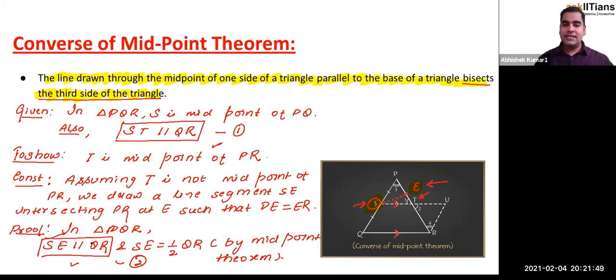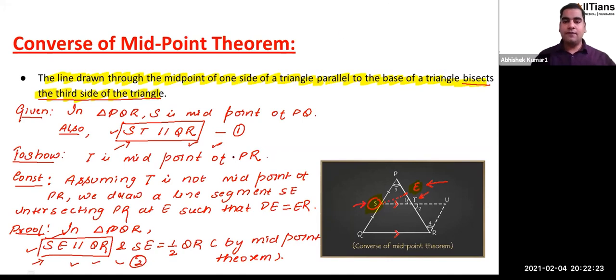It says that both the lines are parallel to the same line segment, which is QR, and both the line segments, ST and SE, have one common endpoint, right or not? Because one of the endpoints of ST is S, and one of the endpoints of SE is S. So ST and SE both have one common endpoint, and they both are parallel to the same line.